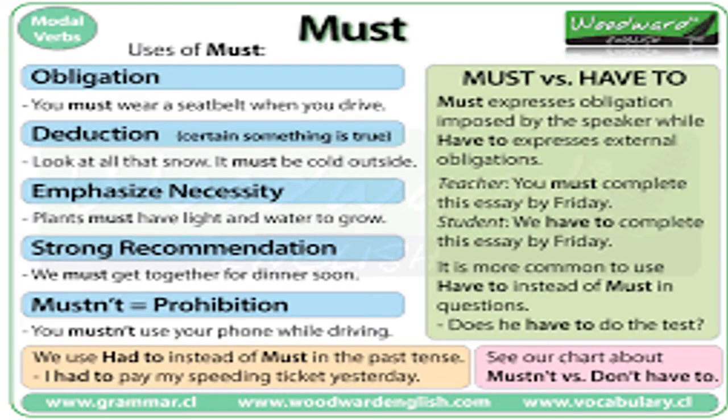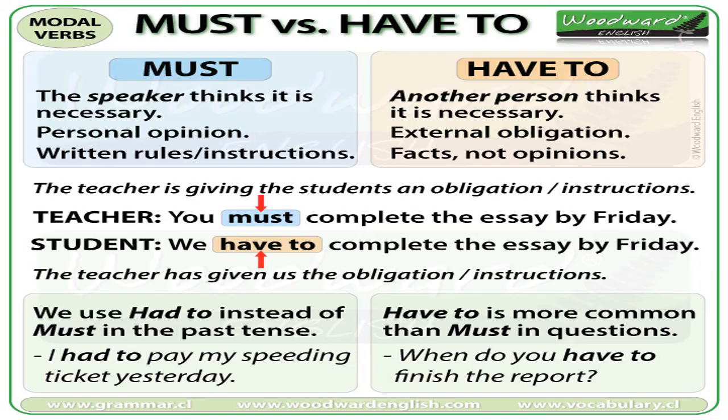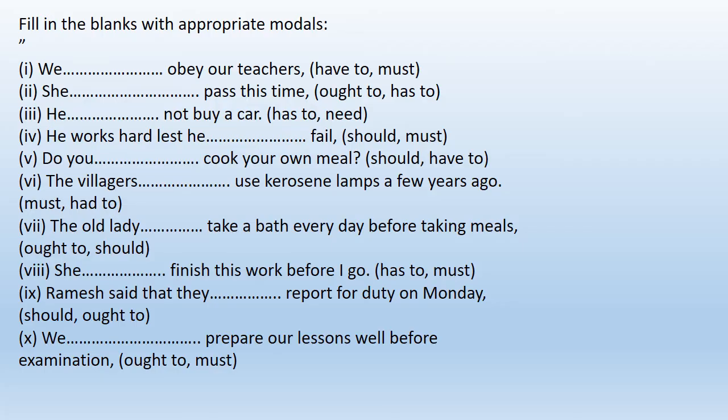So must is a very important obligation. It can also be a deduction. That is, we are guessing. It must be cold outside. It's the strongest of all these, stronger than ought, should. Then must versus have to. We can use must and have to, but must is stronger. Must means the speaker feels it's necessary. Have to, it may be another person who feels it's necessary. It's an external obligation. Whereas must is a personal opinion.